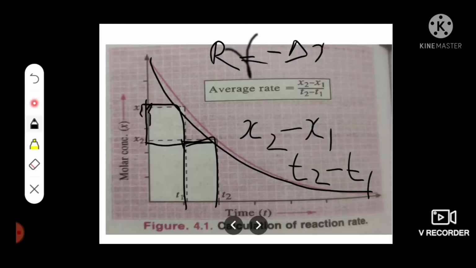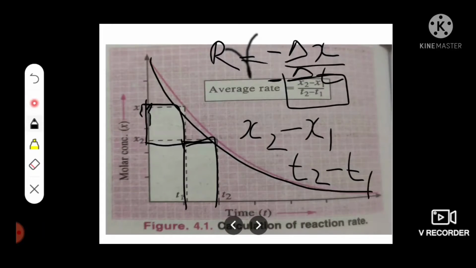Because the rate of reaction of reactant is the decrease in molar concentration of reactant per unit time. That is H2 minus H1 divided by T2 minus T1. That is the average rate.